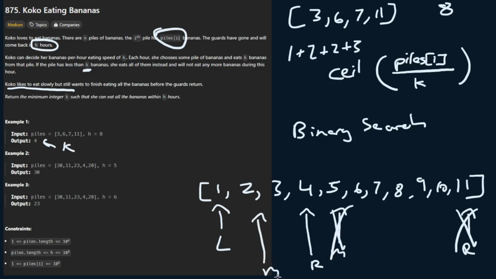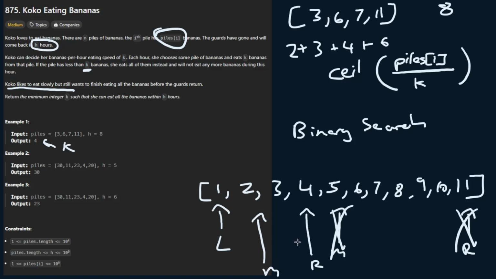and see what happens. When we run 2 here, we know that the first one, 3/2, is going to take us 2 hours to eat it. Then the second one will take us 6/2, which is going to be 3. Then the next one is going to be 4, and the last one is going to be 6. And so that's going to be 10 plus 5, which is 15 hours. And so we know that this is not going to be possible.